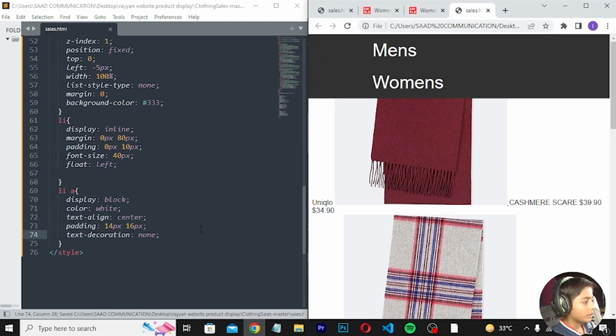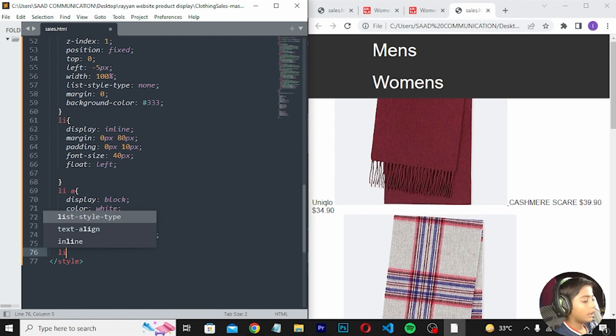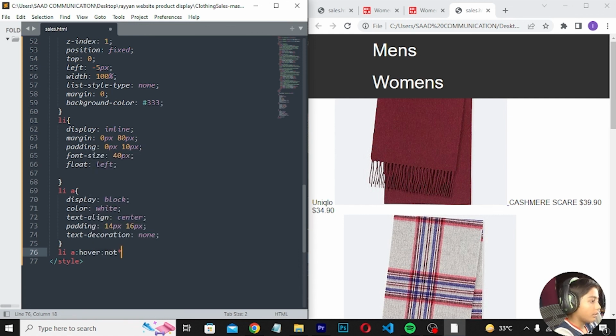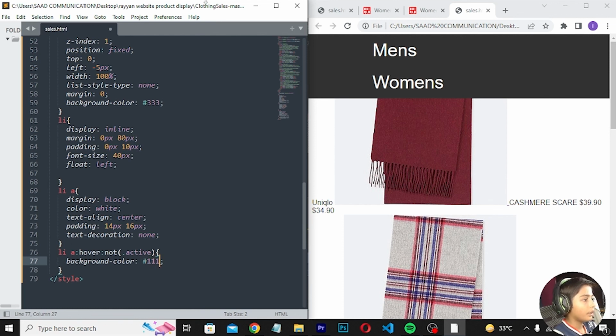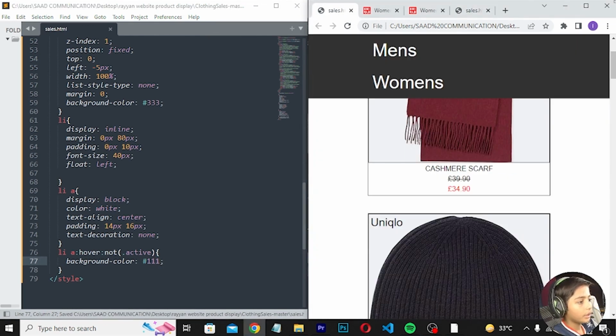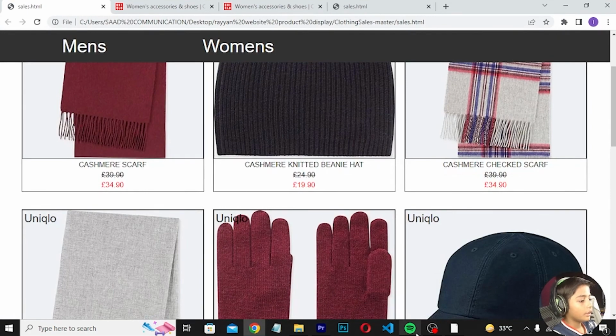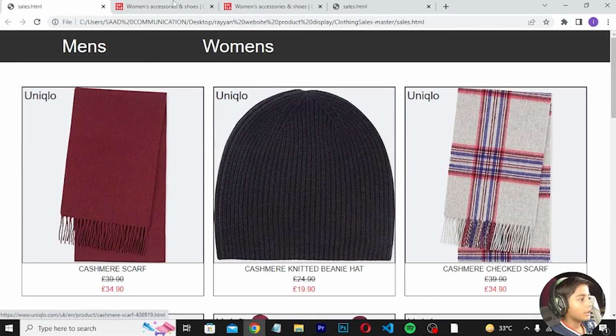So here you can see our work is done, then go to the down and we can write li a hover, and here we can write not .active, and here we can write background color should be #111, then save, then refresh. So here you can see my work is done, how to build that.